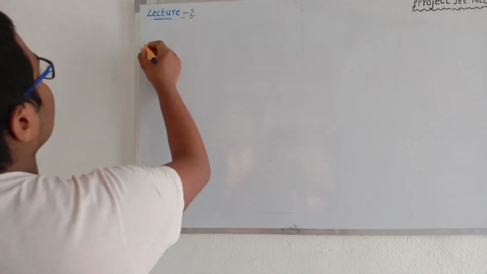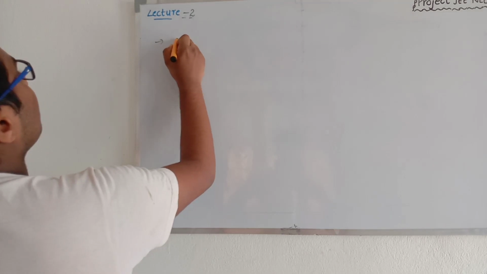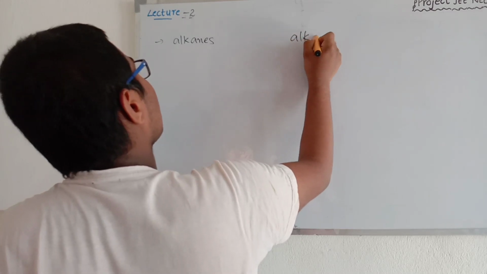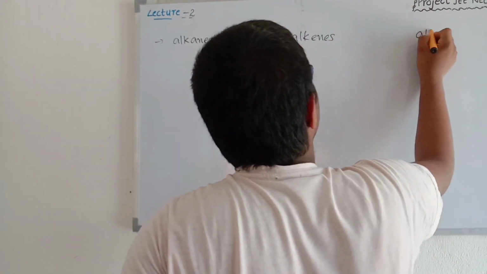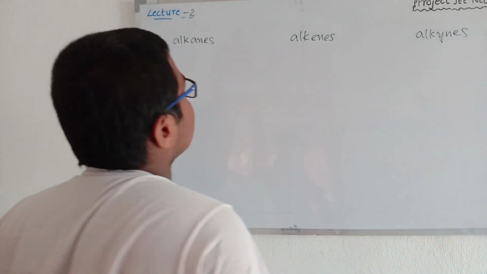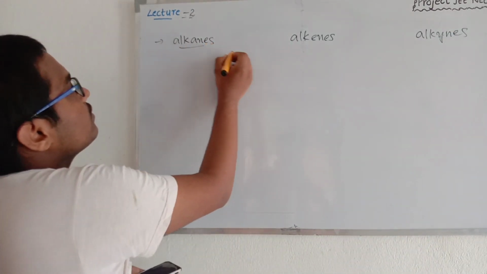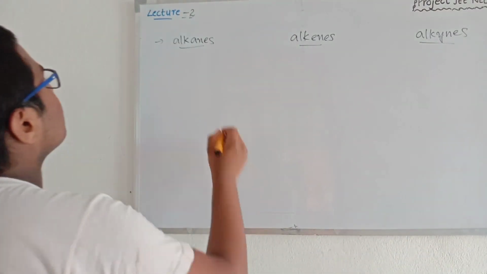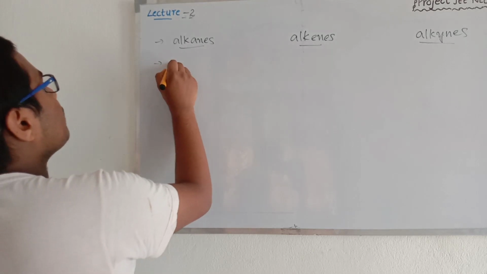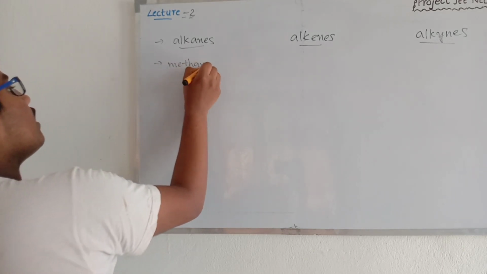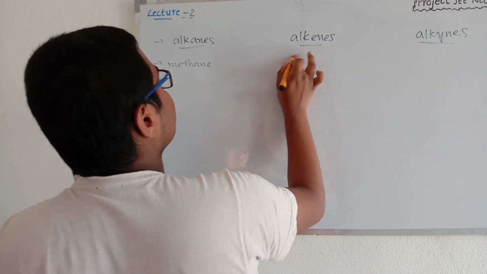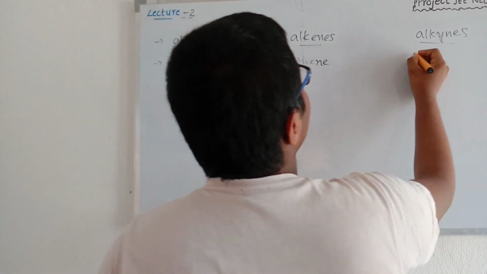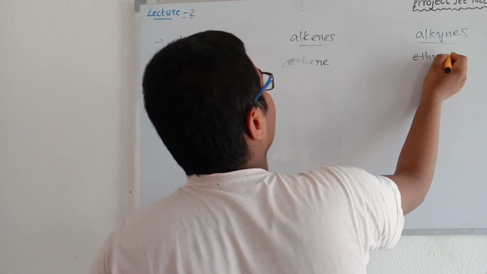For now, let's go to the alkanes, alkenes and alkynes concept. In the previous session we discussed these with specific examples also. For alkanes, the first one is methane, then ethane.